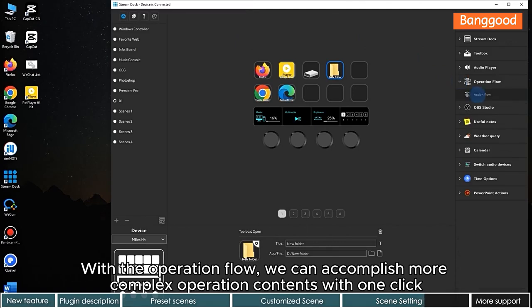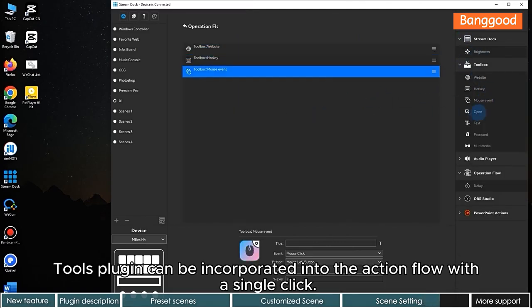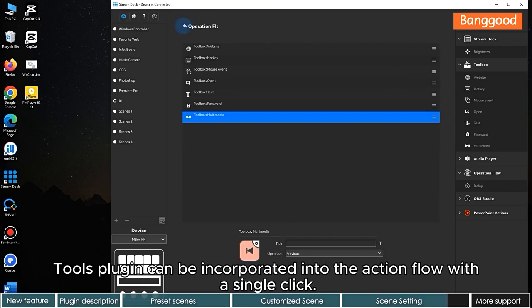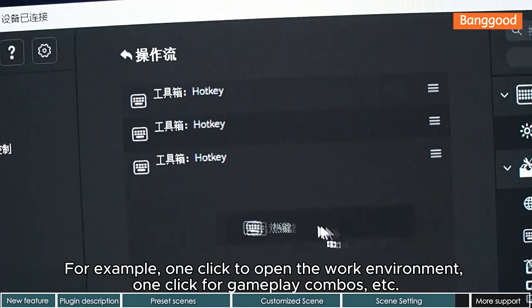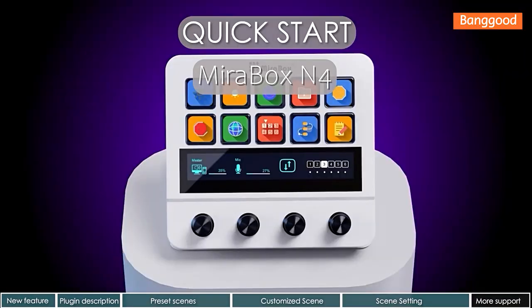With the operation flow, we can accomplish more complex operation contents with one click. Tools plugin can be incorporated into the action flow with a single click. For example, one click to open the work environment, one click for gameplay combos, etc.